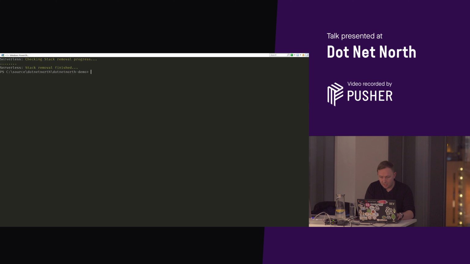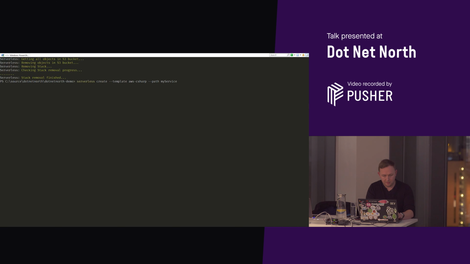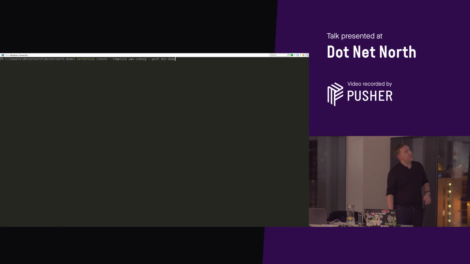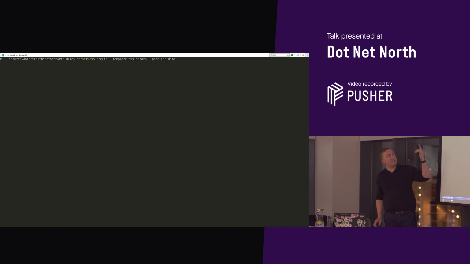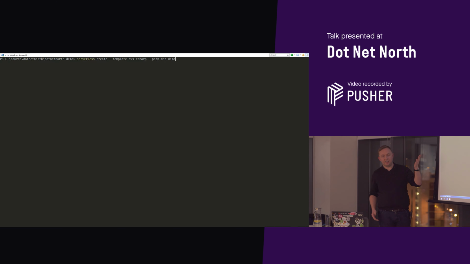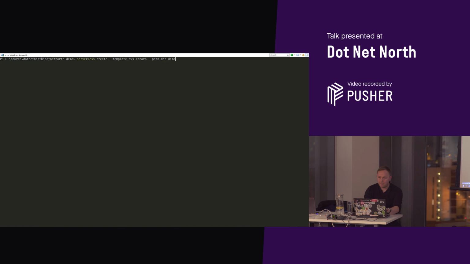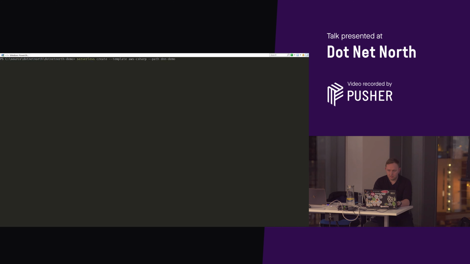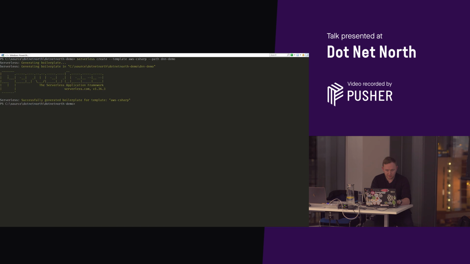Yep. So the first command I'm going to pop in is this serverless create command. Basically, all we're saying is serverless create, template is AWS C#, and we're going to give the service a name. So the NN demo. Serverless will go off and create something for us. So let's just get into that.